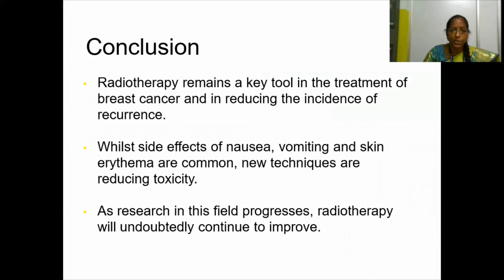Radiotherapy remains a key tool in the treatment of breast cancer and in reducing the incidence of recurrence. While side effects of nausea, vomiting, and skin erythema are common, new techniques are reducing toxicity. As research in this field progresses, radiotherapy will undoubtedly continue to improve.